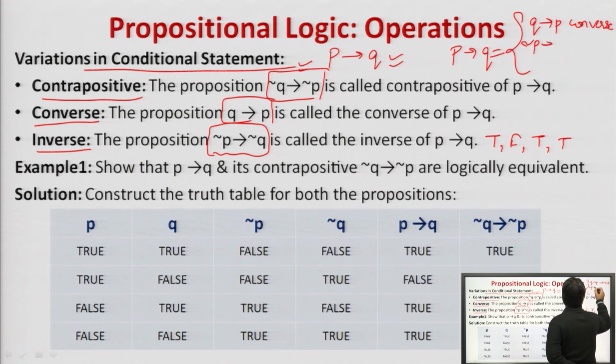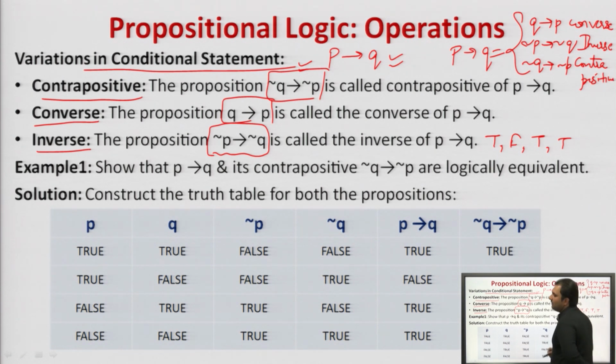Negation of P implies negation of Q, that is inverse. And converse of this and then inverse, that is negation of Q implies negation of P, that is contrapositive. For contrapositive, you must remember, first perform the converse of the conditional statement, then inverse, right.